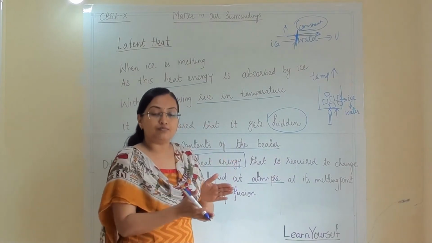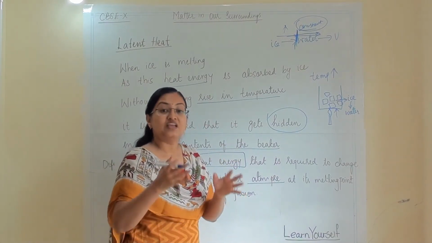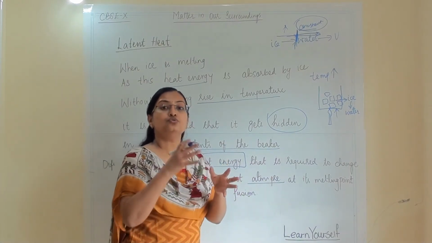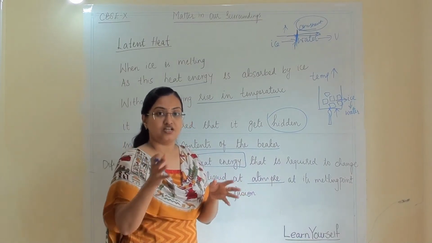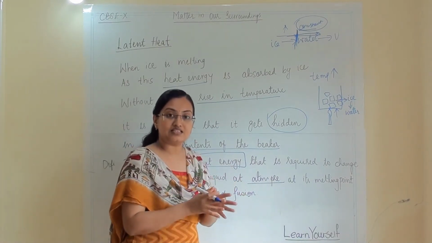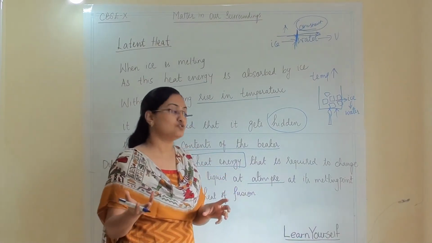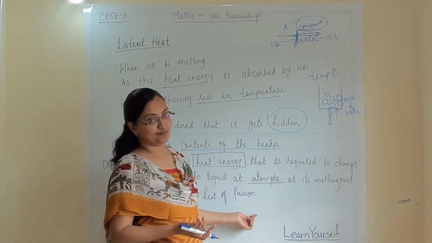Once the melting point is reached, whatever energy we are giving, that energy is utilized to melt 1 kg of solid, and is known as latent heat of fusion.